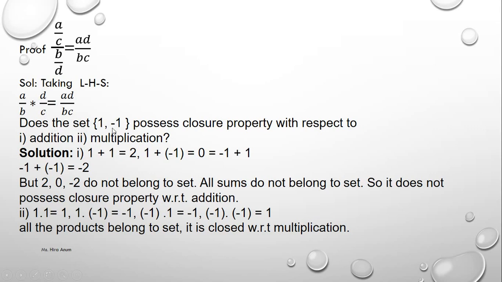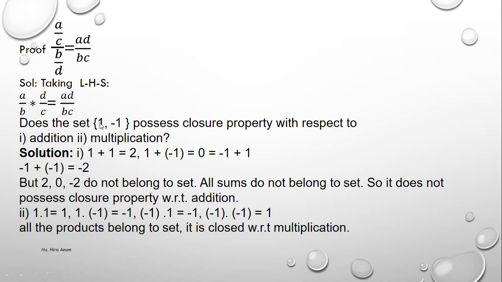Does the set {1, minus 1} possess the closure property with respect to addition and multiplication? 1 plus 1 equals 2. 1 plus minus 1 equals 0. Minus 1 plus 1 becomes 0. Minus 1 plus minus 1 equals minus 2.